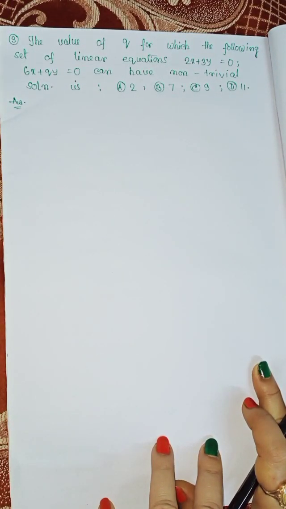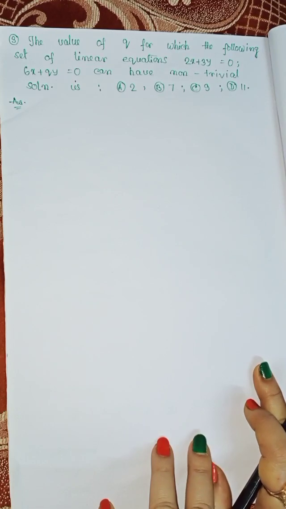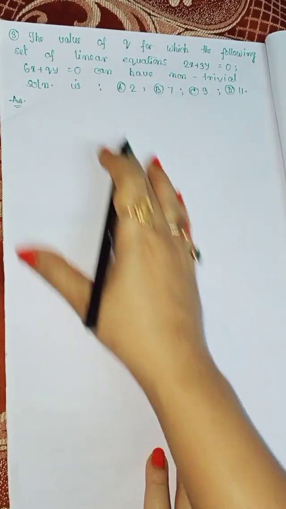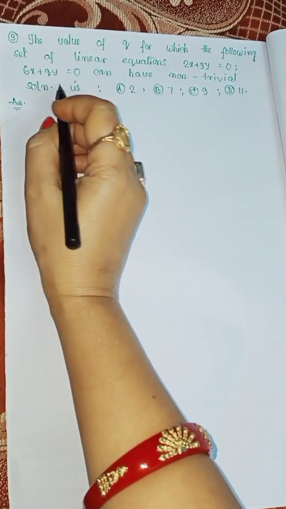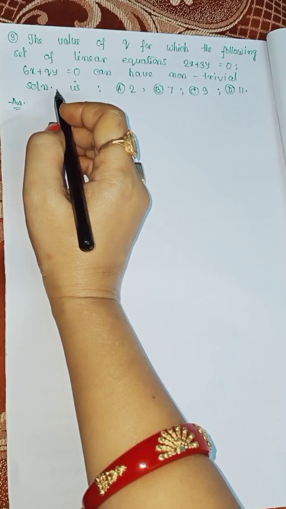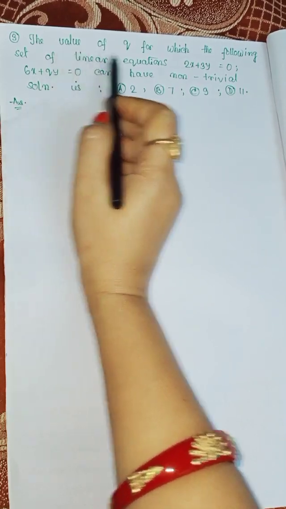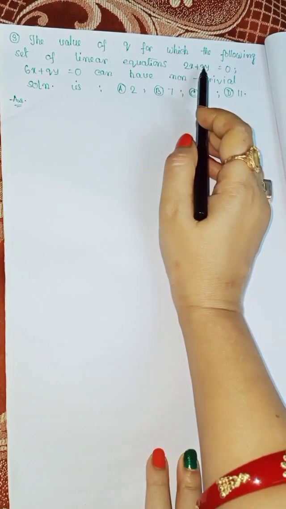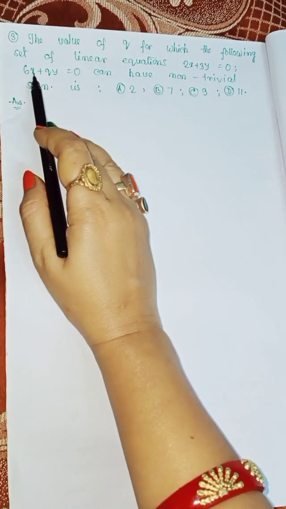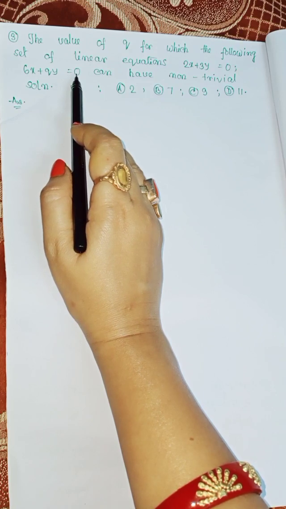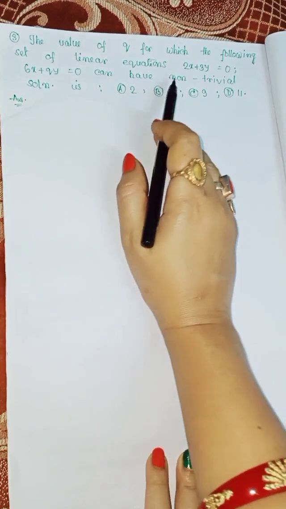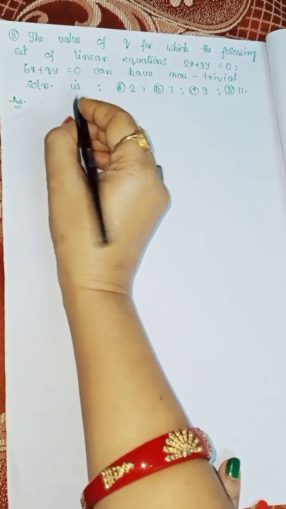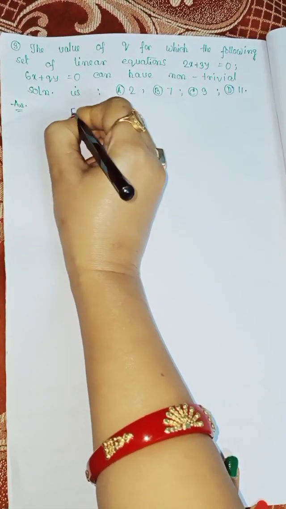Today we solve some GATE example questions for 2020-22. Today, serial-wise question number 3, and it's a question from linear algebra. The value of q for which the following set of linear equations, 2x plus 3y equal to 0, 6x plus 9y equal to 0, can have a non-trivial solution. Four options are given. So we know for